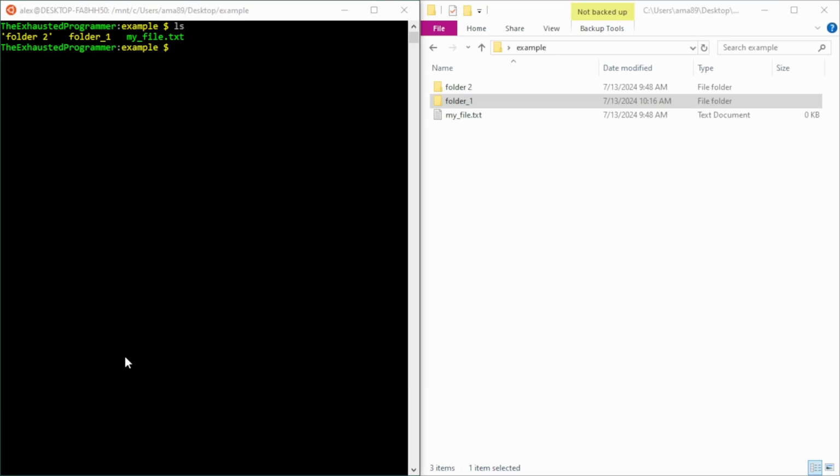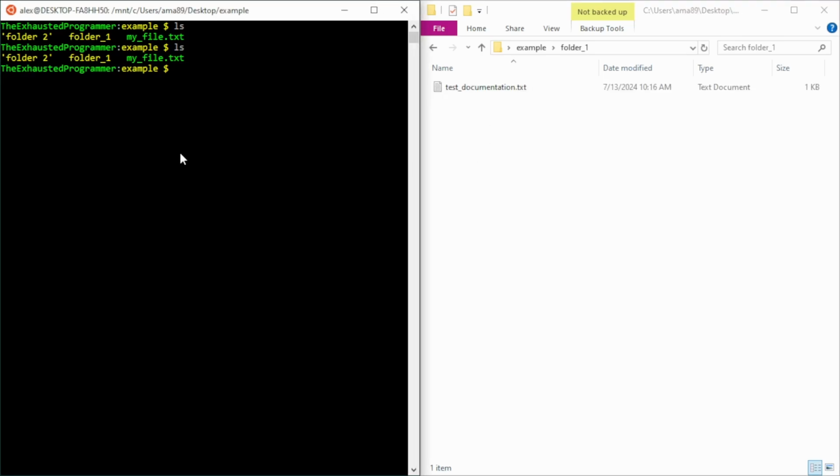So the first command that we want to use is the ls command, which is what I use to show these files and directories. And then you just type in the letters L and S and you hit enter, and there you go. If we want to go into a directory in our File Explorer, you can double click the folder to get into it, but we can change directories using cd and just give it the name, which in this case is folder_1. If we ls, we can see the test documentation there. To open it up on the File Explorer, you double click again.